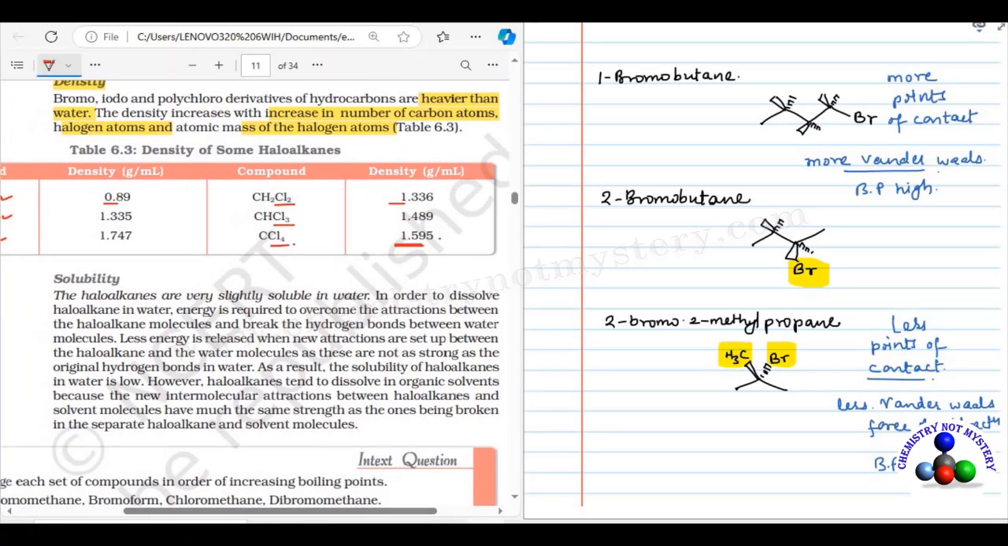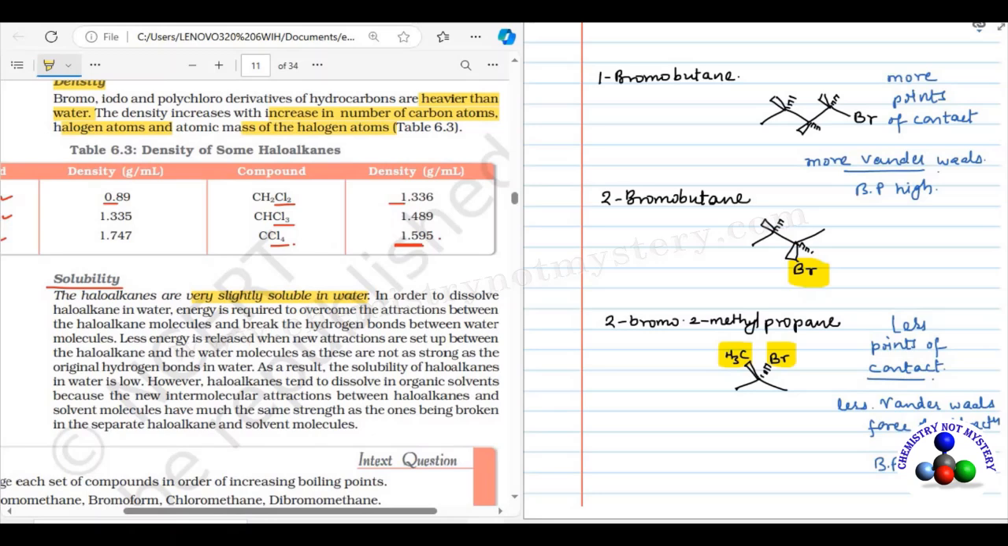The next physical property is solubility. The haloalkanes are very slightly soluble in water. In order to dissolve haloalkanes in water, energy is required to overcome the attraction between haloalkane molecules and break the hydrogen bond between water molecules. Less energy is released when new attractions are set up between haloalkane and water molecules, as they are not as strong as the original hydrogen bond in water. As a result, solubility of haloalkanes in water is low.